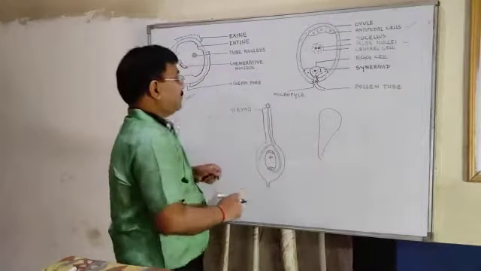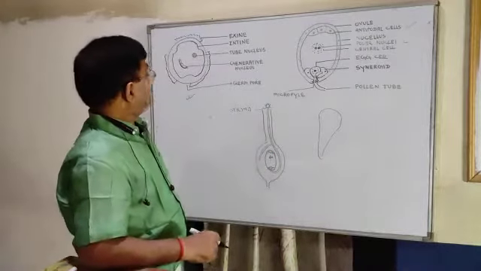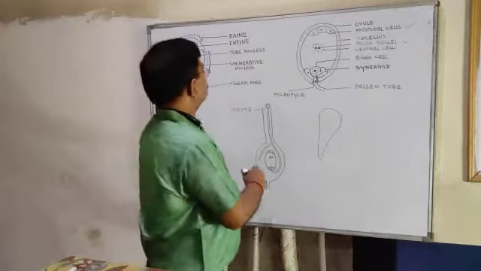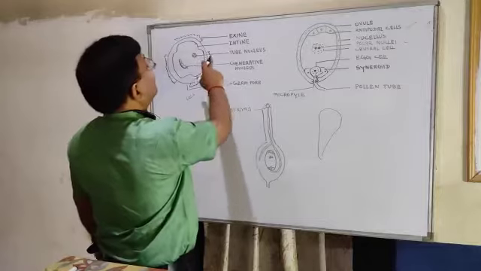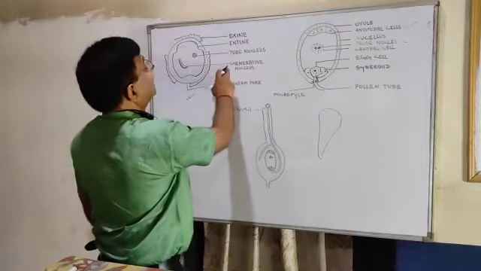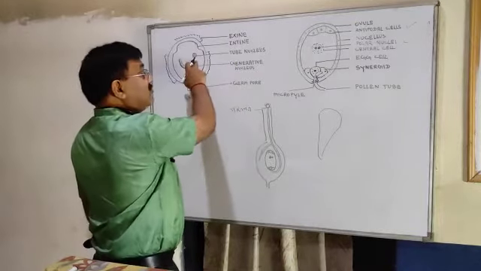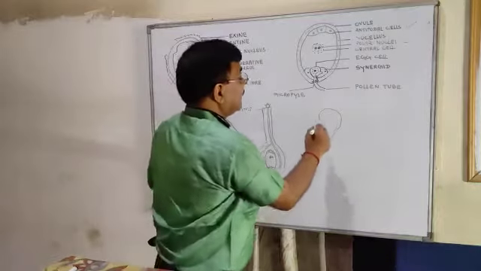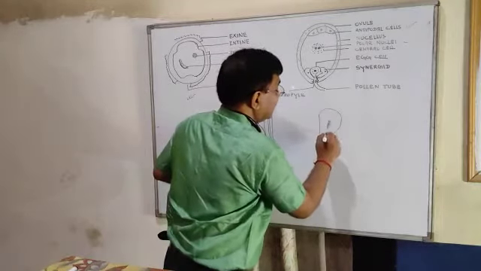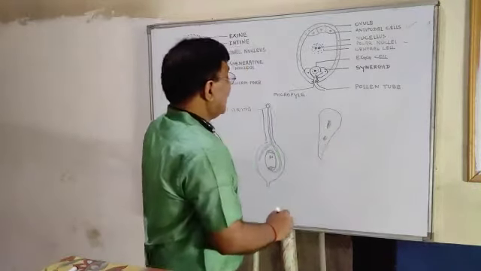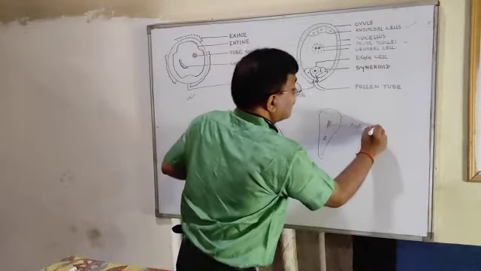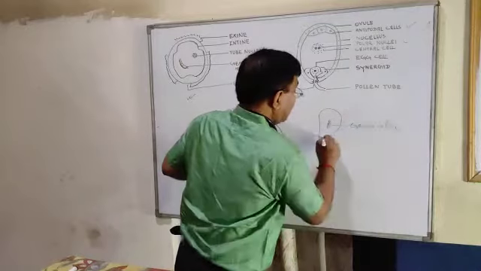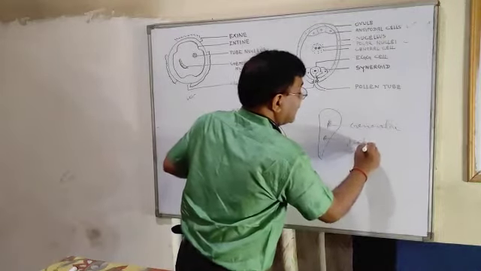Now, how does this pollen tube work? We have seen two nuclei are here, the tube nucleus and the generative nucleus. Here two nuclei are there, and this is the generative nucleus and the tube nucleus.